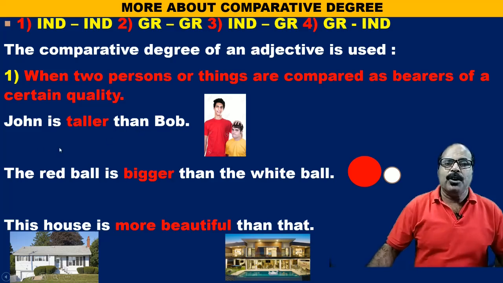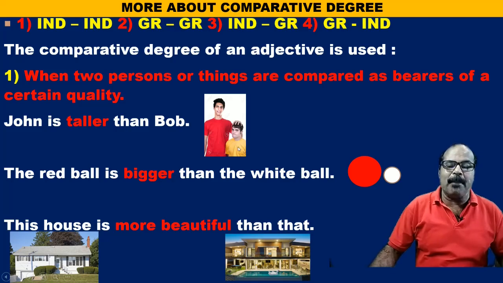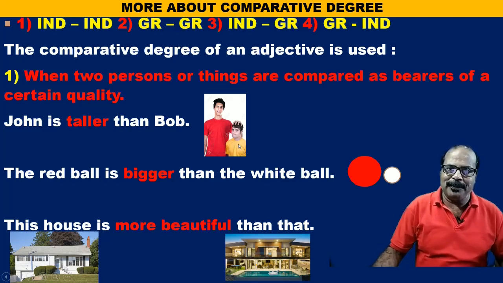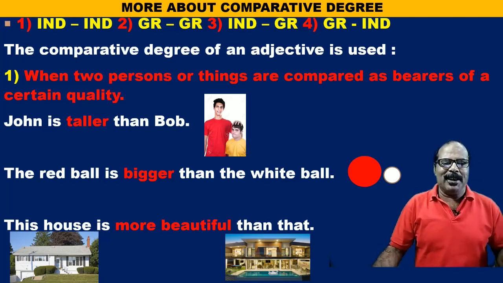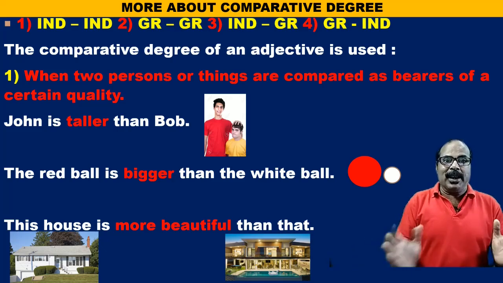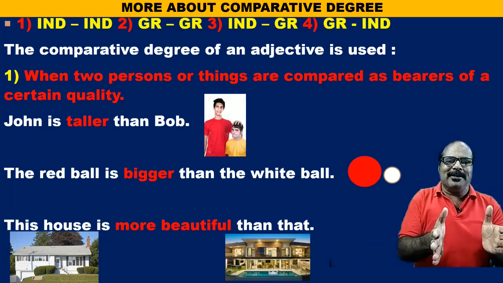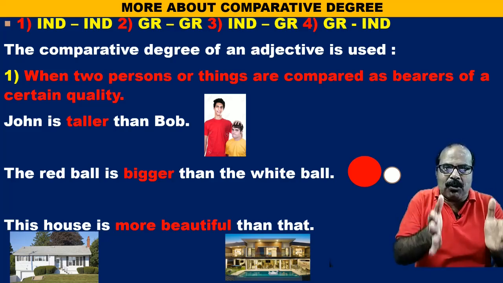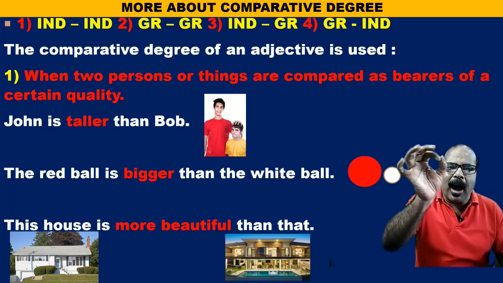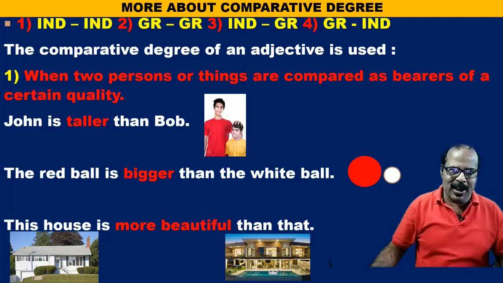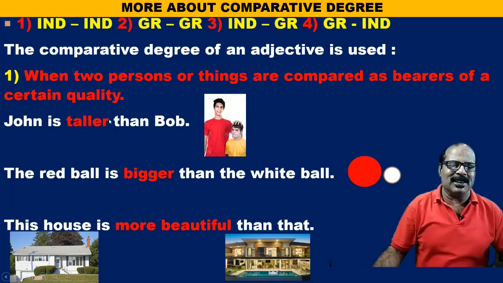For example, John is taller than Bob. Suppose the boy in red is John and the boy in yellow is Bob. So John is taller than Bob. I cannot say, actually what is the base quality. The basic quality is the height of those two boys, and that is the point of comparison.